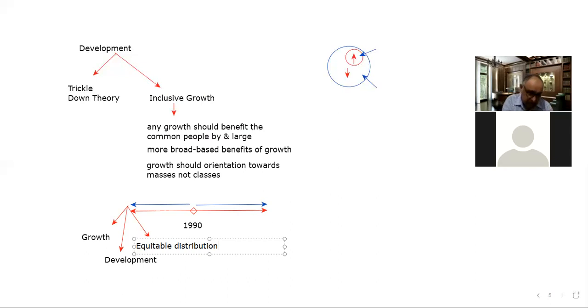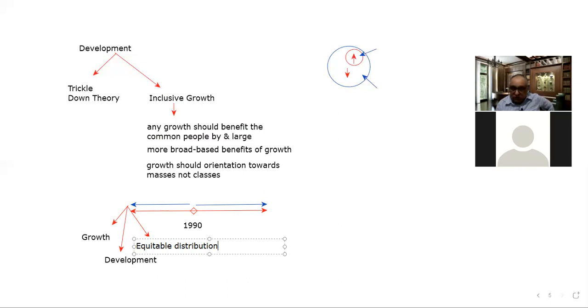Growth is one aspect. Growth means rise in quantitative terms. Like a plant, if a plant is only getting longer and longer, let's suppose it is increasing 10 centimeters every day, that is a quantitative growth.